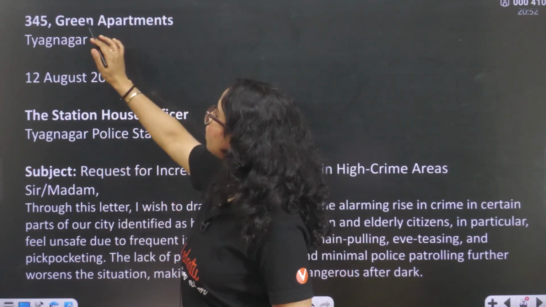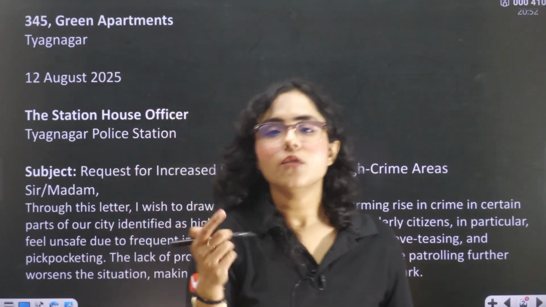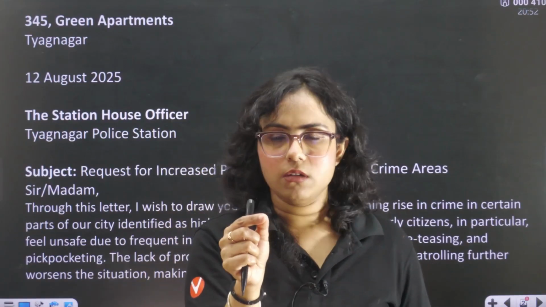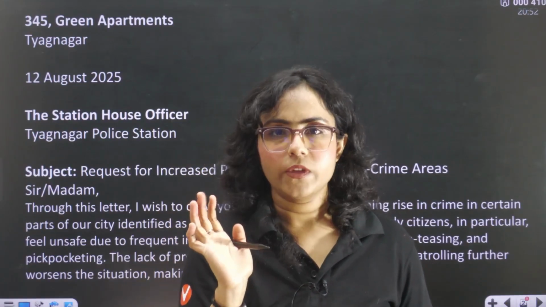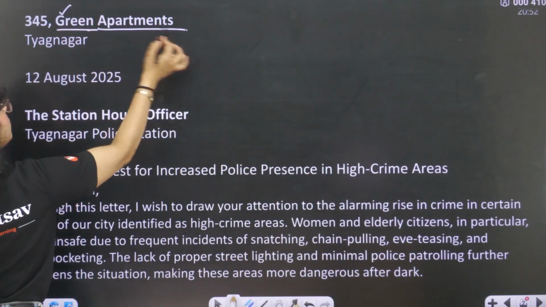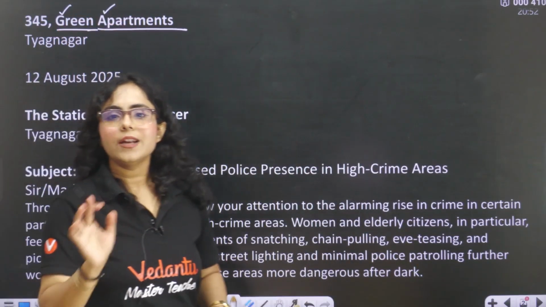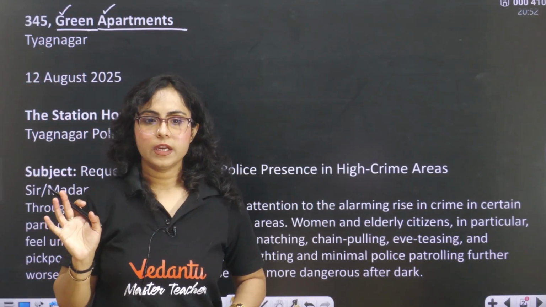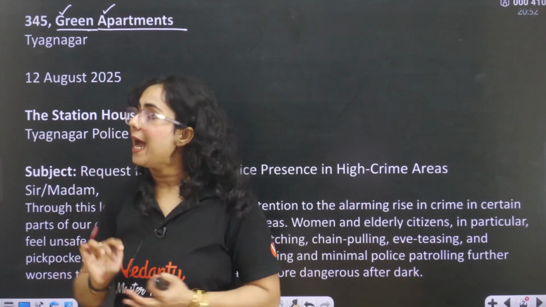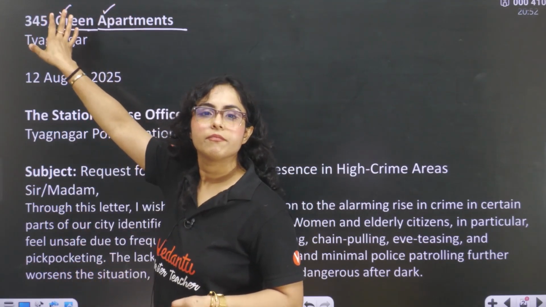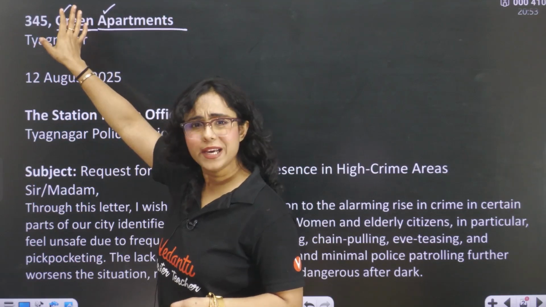Okay? So, next rule, you will not write everything in capital letters. Only the first letter of every word will be capital. For example, you are writing green, so G is capital, apartments, so A is capital. You will not write the entire Green Apartments in block letters. It's important. Please try to understand. And we only have to write the address. We will not write the name. Right? Are you guys getting my point?